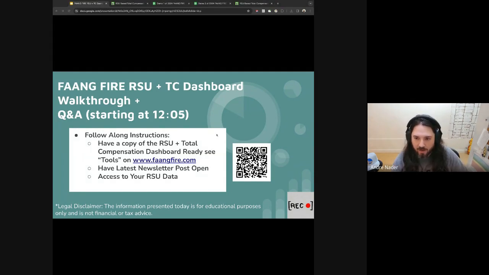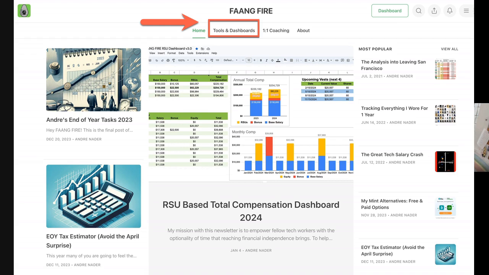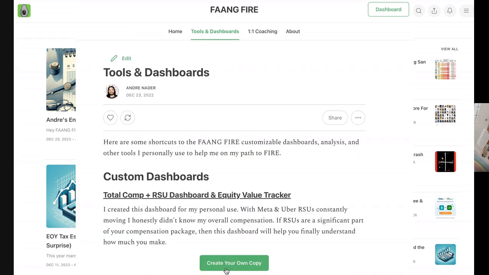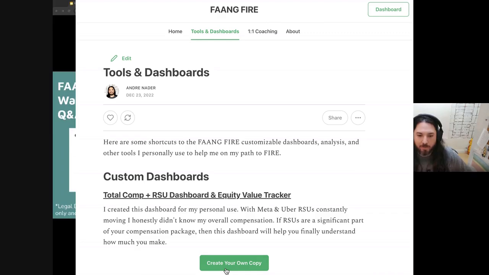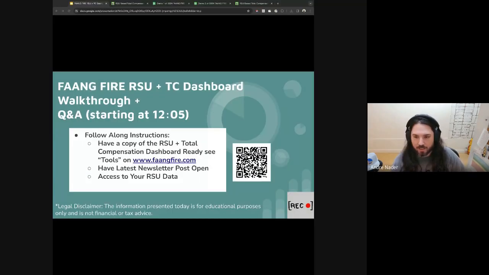If you go to FAANGFIRE.com, what would be helpful to start is having a fresh copy of the RSU and total comp dashboard ready to go. Click on tools on the top, the first link within there, there should be a button that says make your own copy. And you'll be able to make your own copy of the dashboard. So when we're going through, we'll be able to have you follow along step by step. So we'll end with everyone having their own dash.